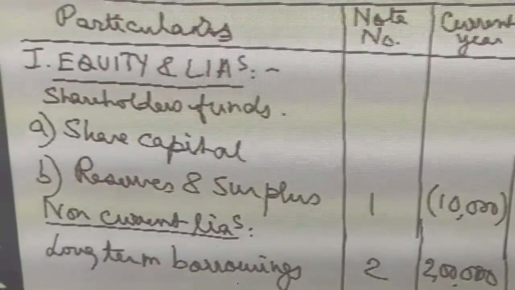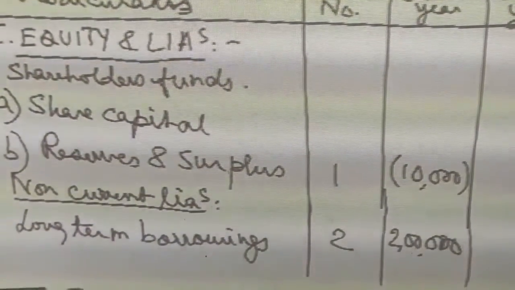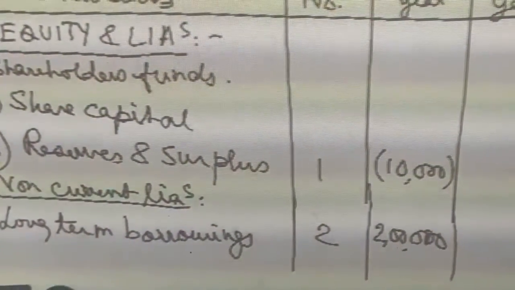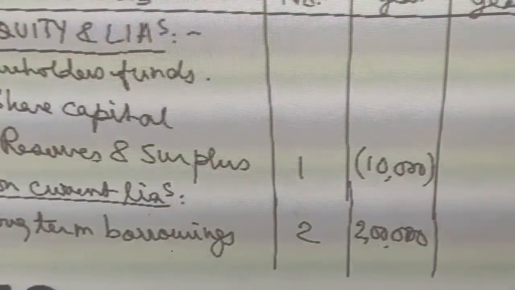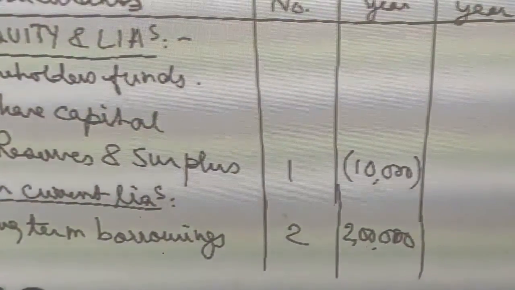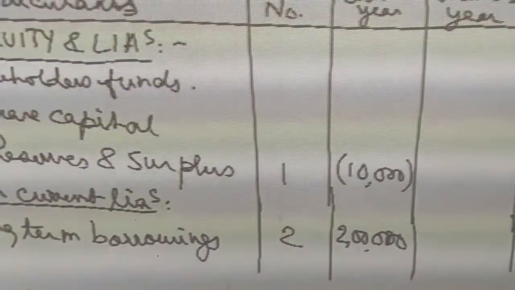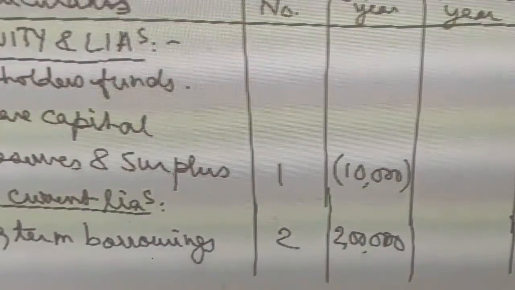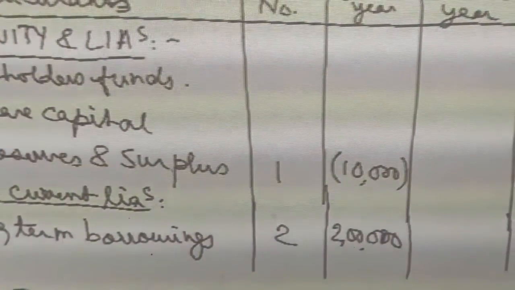Then non-current liabilities. Under non-current liabilities, we have long-term borrowings. Long-term borrowings means the debentures account actually. So the total debentures account balance will be 2 lakh: 2,000 into 100, since 2,000 debentures were issued and each debenture is of 100 rupees. So long-term borrowings, note number 2, will be 2 lakh.